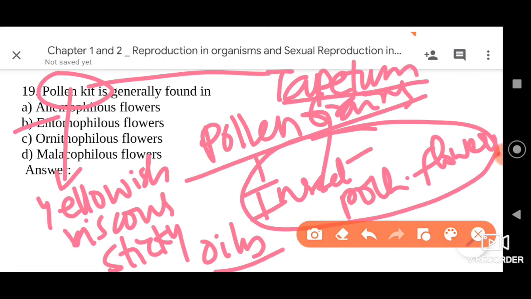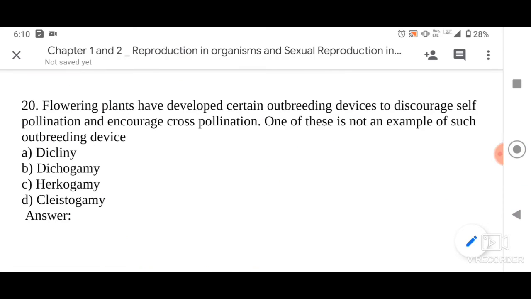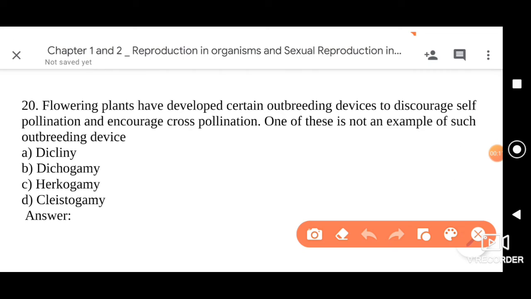Please go for it. Next question: flowering plants have developed certain outbreeding devices to discourage self-pollination and encourage cross-pollination. One of these is not an example of such an outbreeding device.